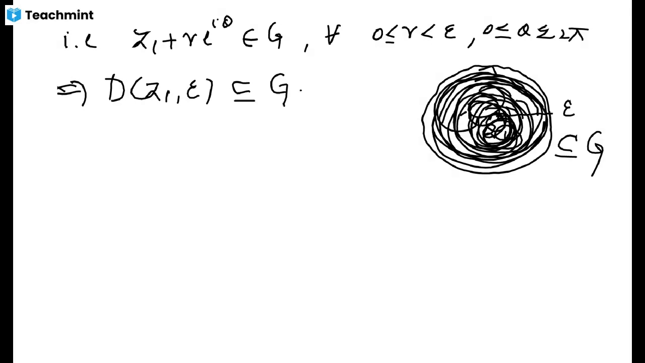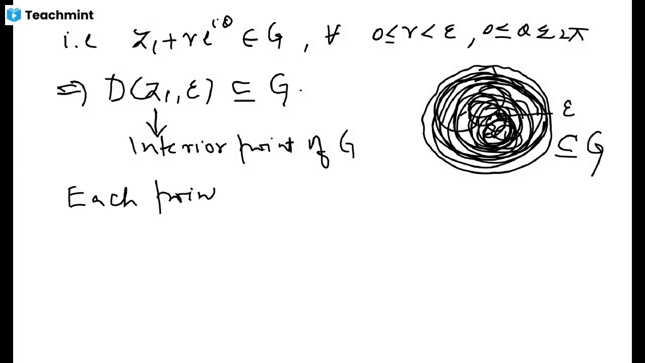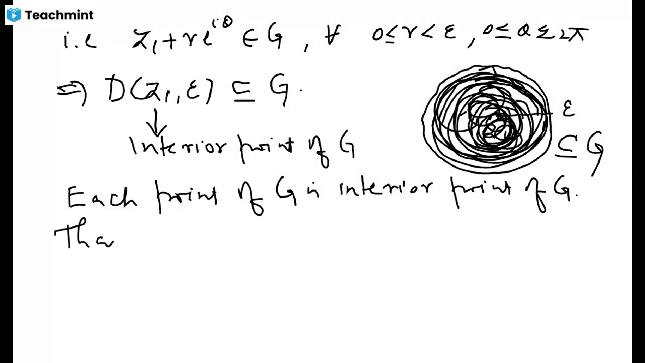So now what have you got? You had z1, a point in G. You've been able to find a disk around z1 of radius epsilon such that that disk is again inside the set G. This shows that z1 is an interior point of G. And since z1 was an arbitrary point, it implies that each point of G is an interior point of G. That is to say that G is open. So G is an open set.